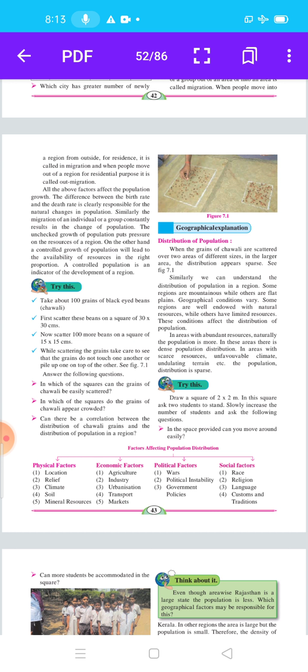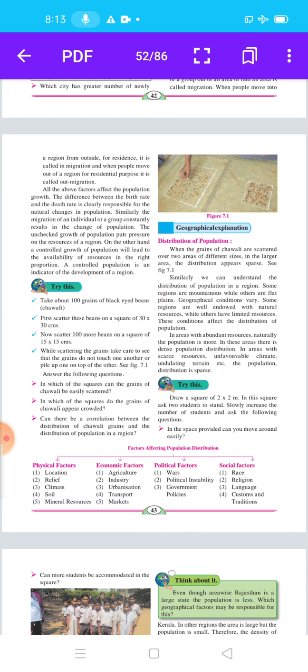Here let us start factors affecting population distribution. Our next point is factors affecting population distribution. Here are some factors: physical factors, economic factors, political factors and social factors. First, physical factors. Which are these physical factors? Location, relief, climate, soil and mineral resources.